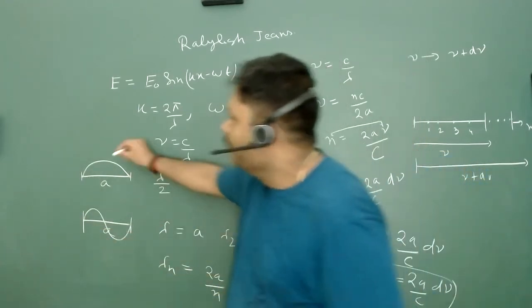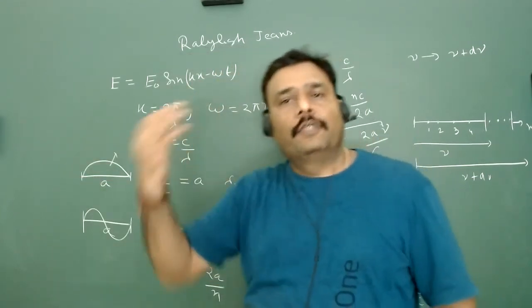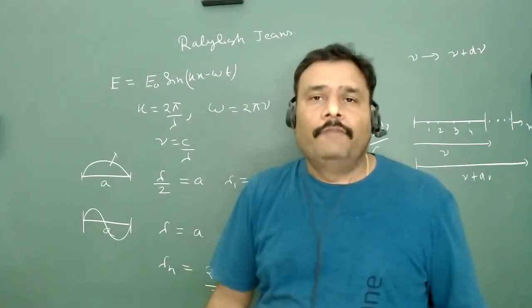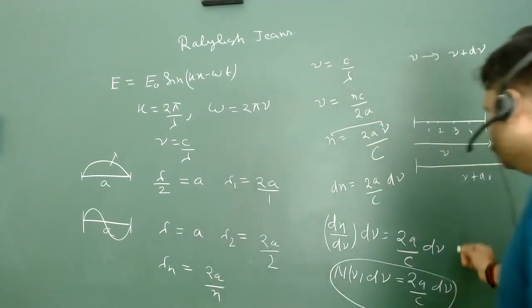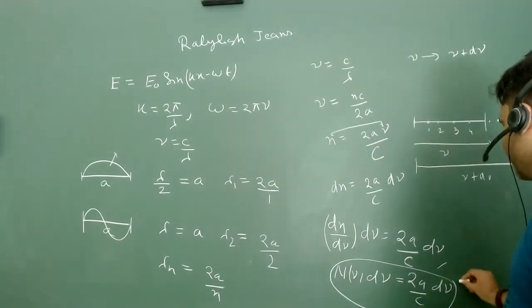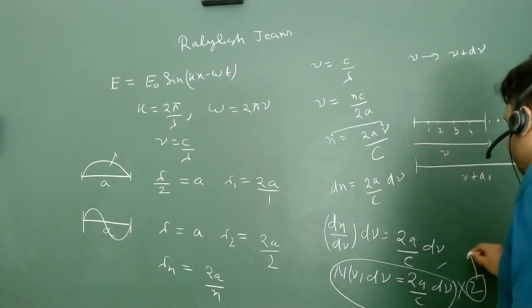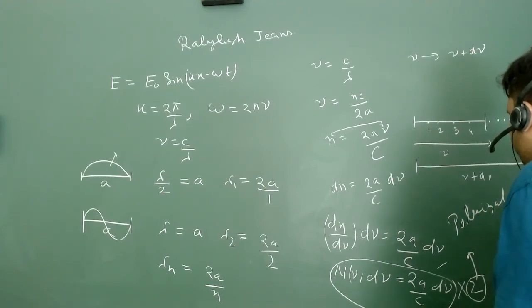For example, if they are in the fundamental mode, there are two possibilities, one for the clockwise and another for the anti-clockwise. So naturally the number of waves will increase by a factor of 2. So he will multiply this by 2, and this is due to polarization.